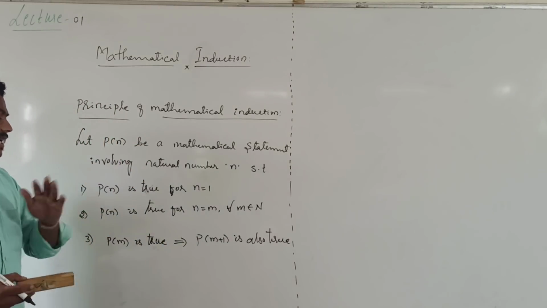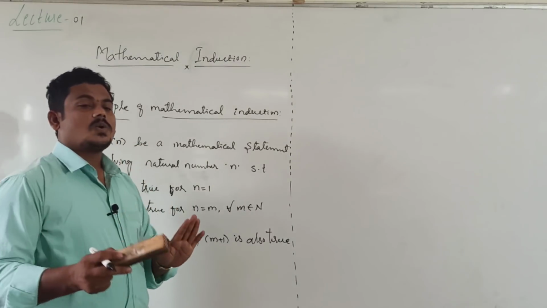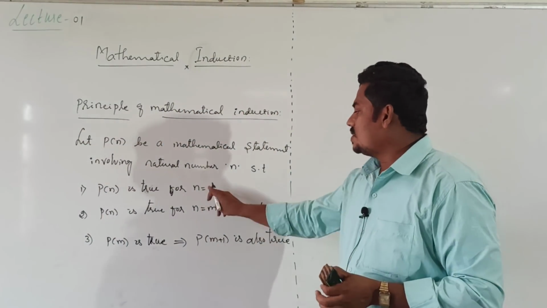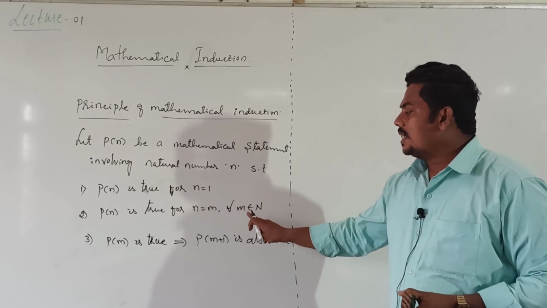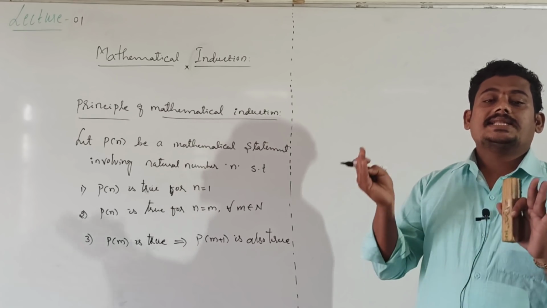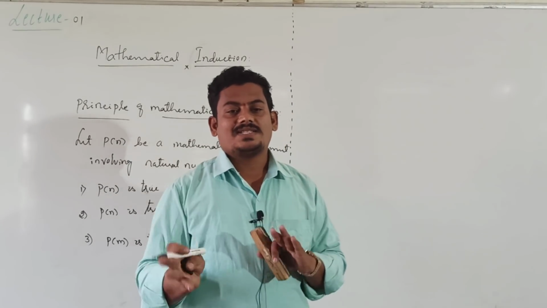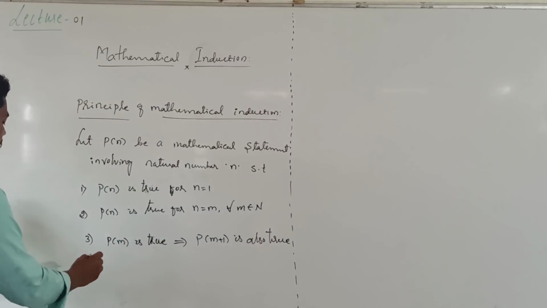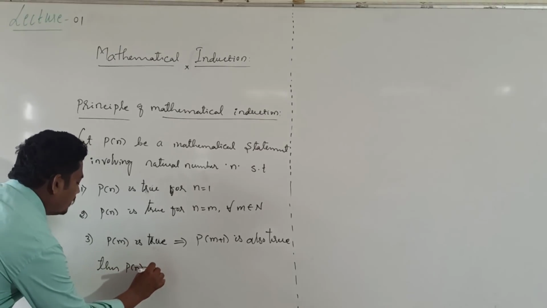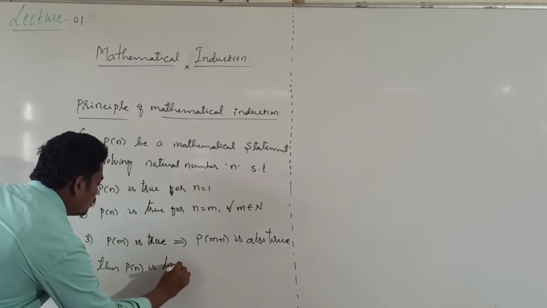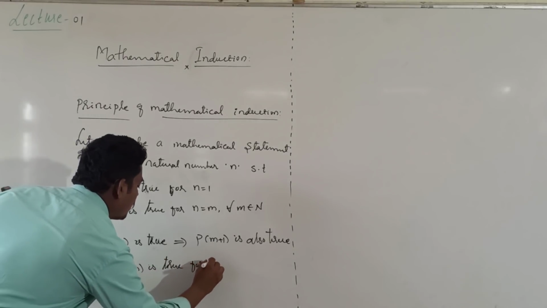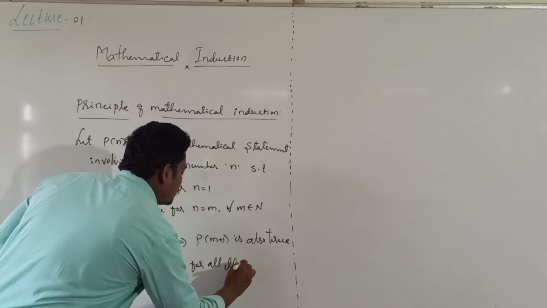If all these three conditions are verified, then we conclude the given statement is true for all the natural numbers. If it is true for n equal to 1, it is true for n equal to m, and it is true for n equal to m plus 1, then we conclude P of n is true for all the natural numbers.